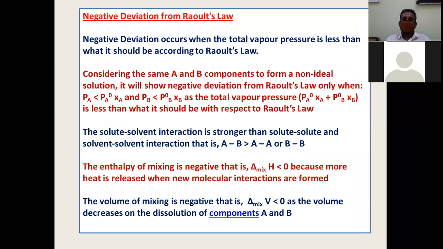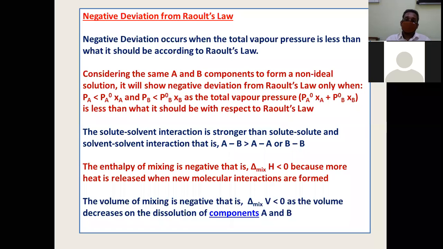Either it will be higher, like in positive deviation, or it will be lower, as in negative deviation. Now, delta H mix is less than 0. That means heat is evolved, heat is liberated during mixing. Delta V mix is less than 0. That means volume contracts during mixing.